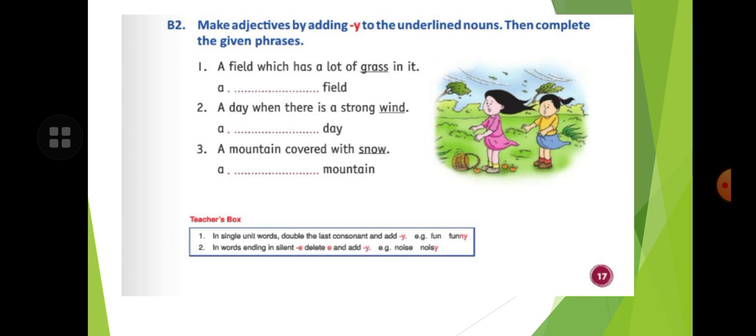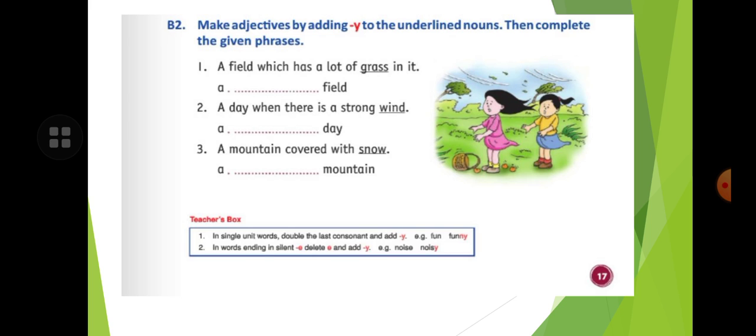Now exercise B2 is given here. Make adjectives by adding y to the underlined nouns. Then complete the following phrases. What you have to do: here one noun is given which is underlined. You have to add y to the underlined noun. Like a field which has a lot of grass in it. A dash field. Grass is the underlined noun and you have to add y. Like grassy, grassy. You will write here.